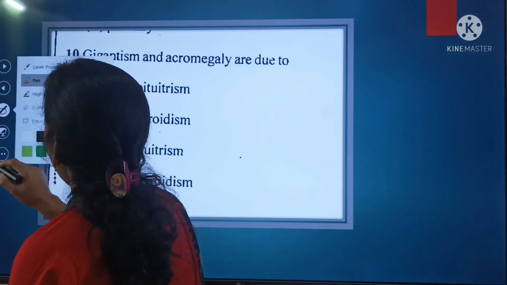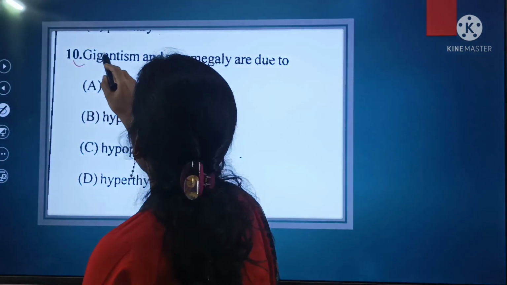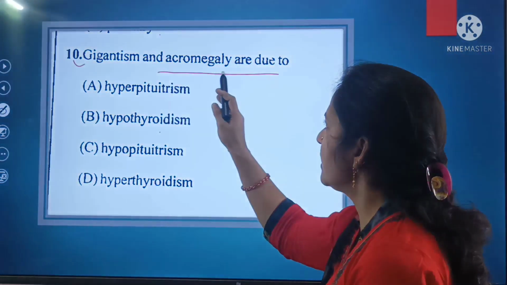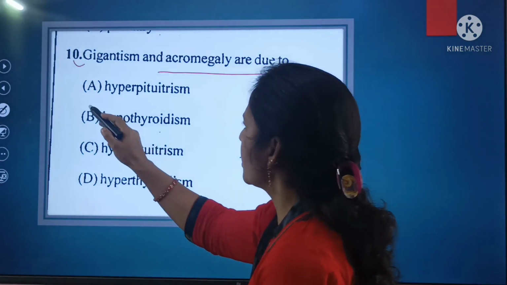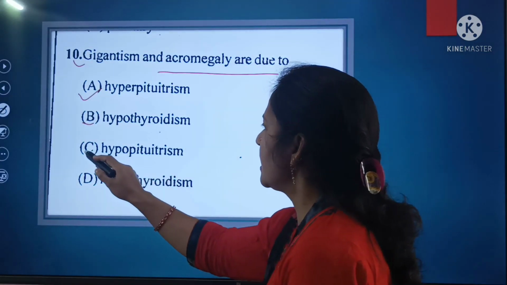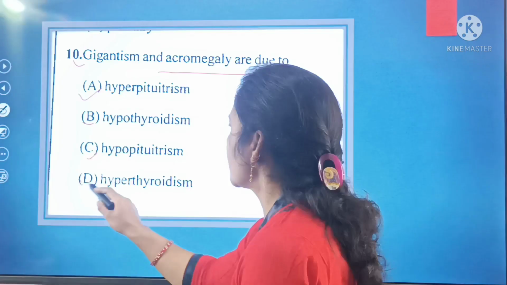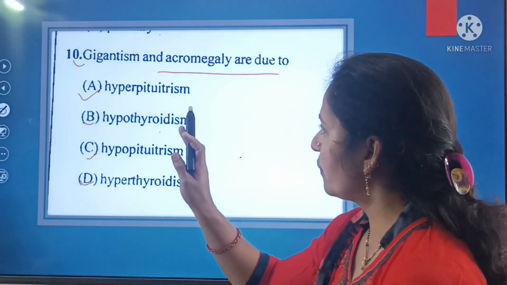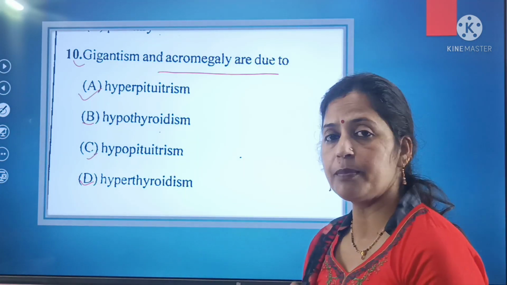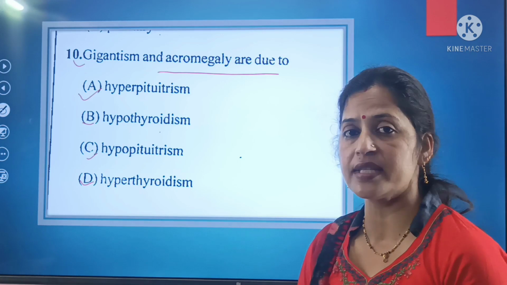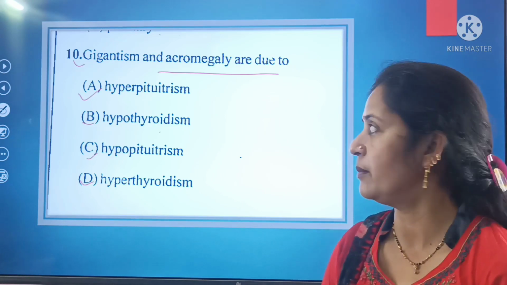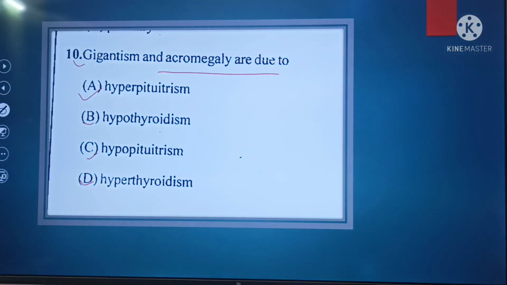Next is your question number 10, and your question number 10 is: gigantism and acromegaly are due to. Options are A hyperpituitarism, B hypothyroidism, C hypopituitarism, and the last one is D hyperthyroidism. There are 4 options. Gigantism and acromegaly are due to either hyperpituitarism, hypothyroidism, hypopituitarism or hyperthyroidism. So which is the right answer for the question number 10?